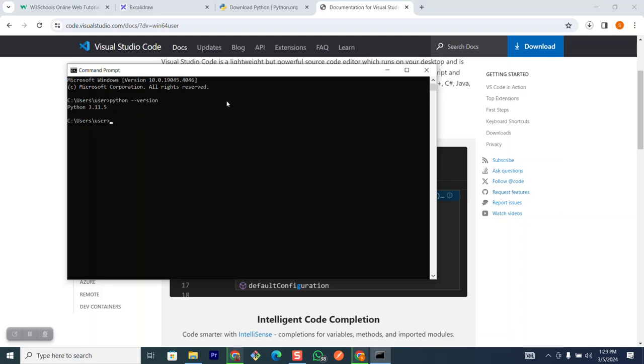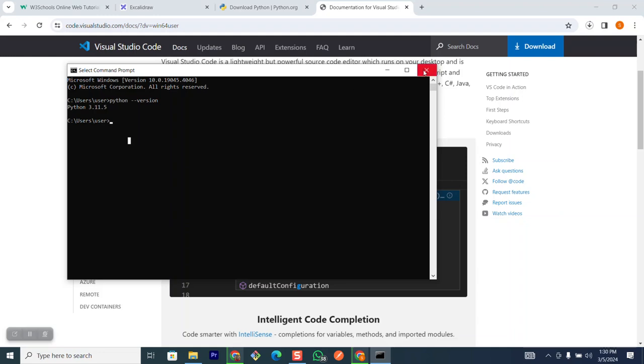This will be different for you, depending on the version of Python you install or depending on when you're watching this tutorial. But you have to see this particular output to know that Python is installed in your system. Once you see this, just know that Python is installed in your system, and you can now do a lot of stuff with Python, which you will see subsequently. All right, so once you've done that, you've successfully installed everything you need to actually start programming with Python.